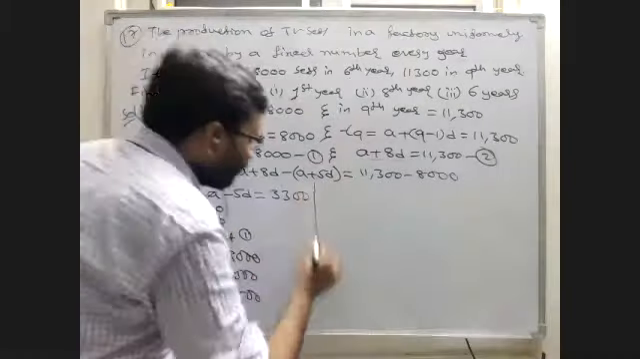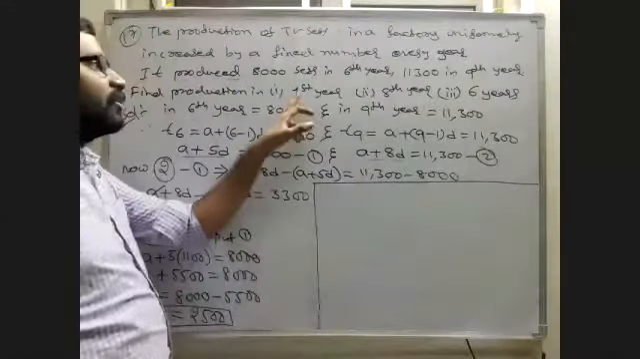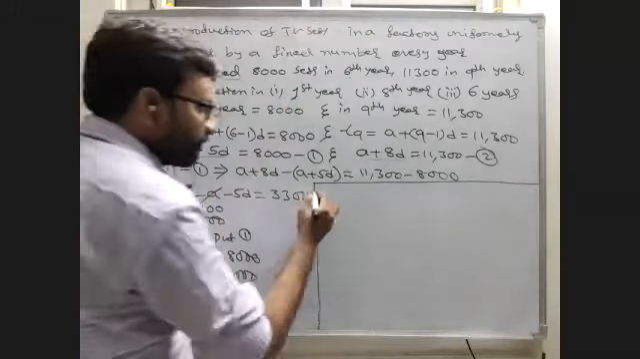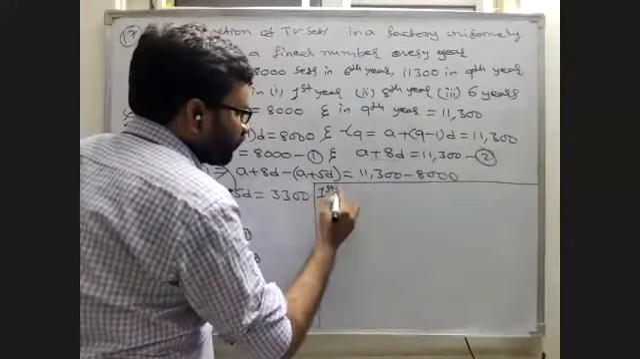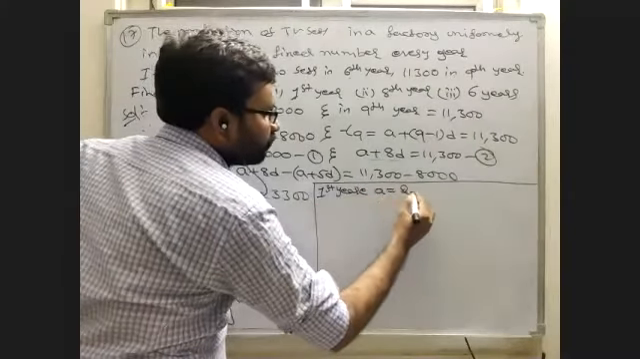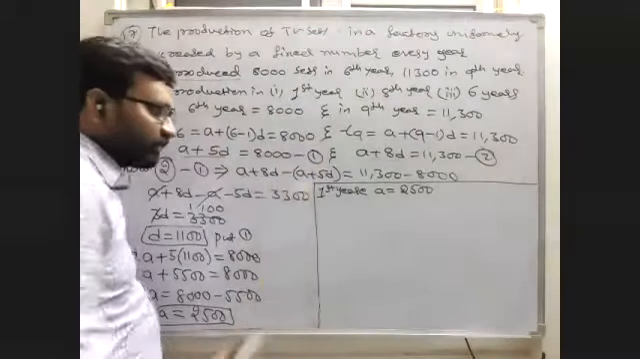So, we got here A and D. The question is asking what is the first year TV set count. First year, A is equal to 2500. And it is also asking for the 8th year.